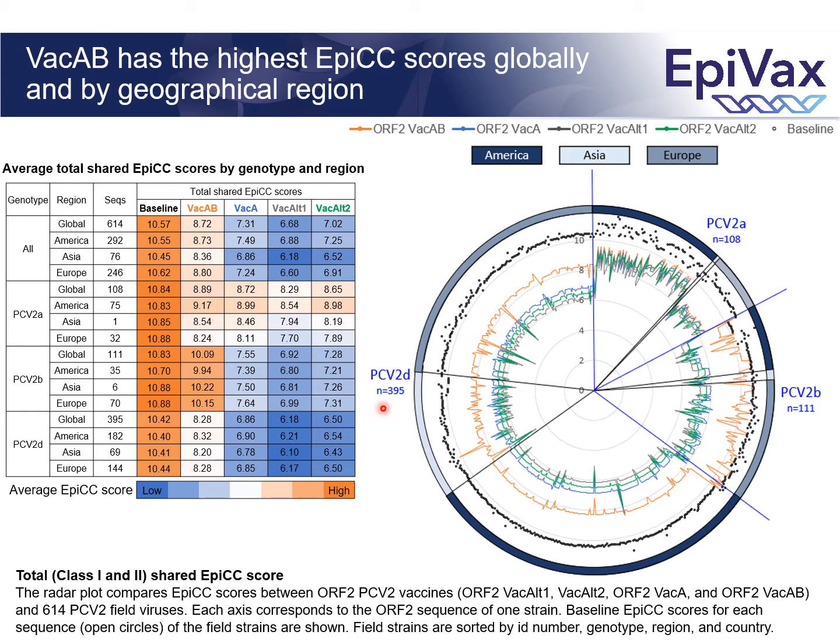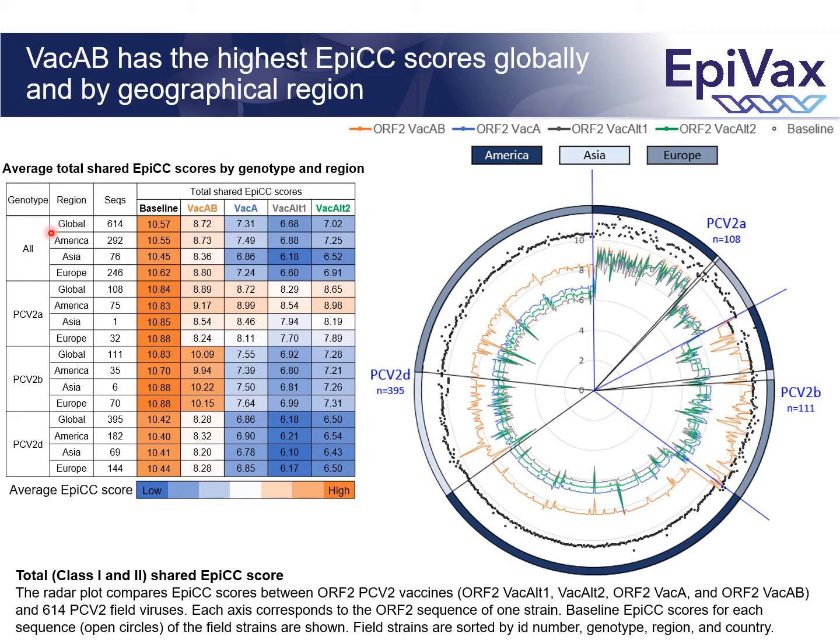The results in the radar plot are summarized in this table, where the scores are colored from low in blue to high in orange. The table shows average baseline scores, which are the highest, and the EPIC scores for the strains grouped by genotype and location, as well as an overall summary at the top of the table, considering all the strains by region and globally.